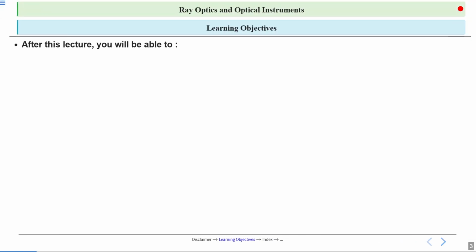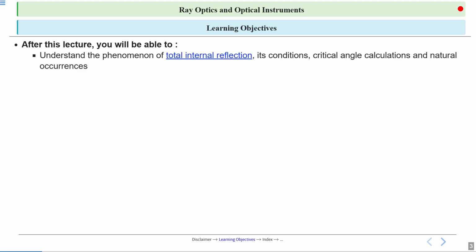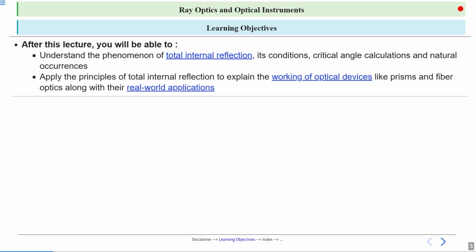Learning objectives. After this lecture, you will be able to understand the phenomenon of total internal reflection, in short TIR, its condition, critical angle, calculations and natural occurrences. After that, apply the principles of total internal reflection to explain the working of optical devices like prisms and fiber optics along with their real world applications.